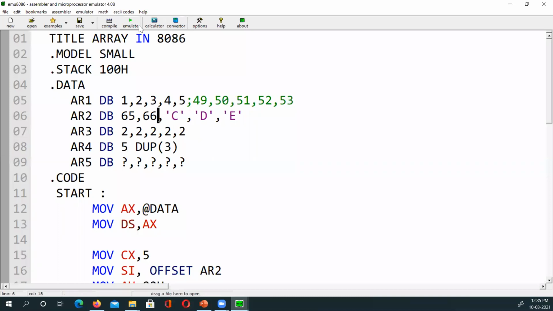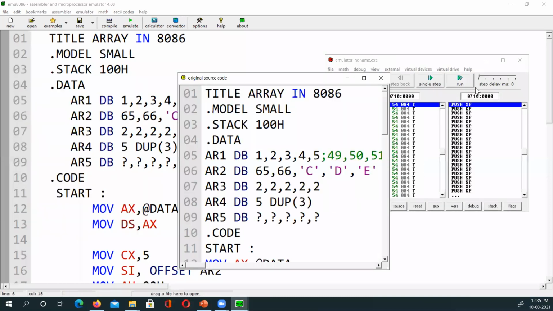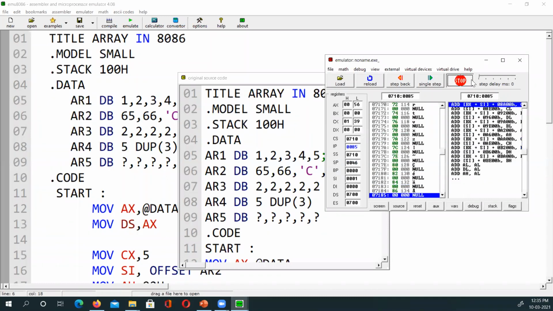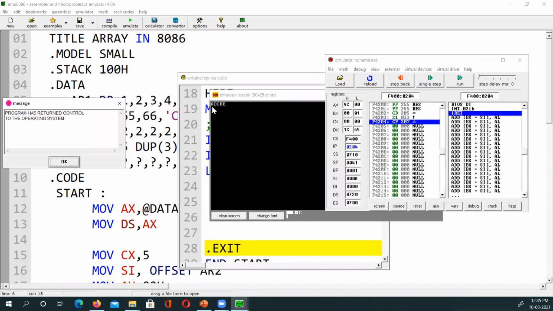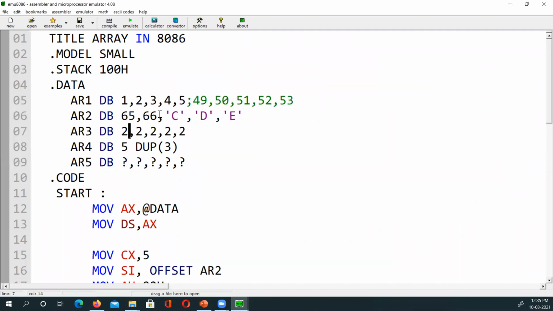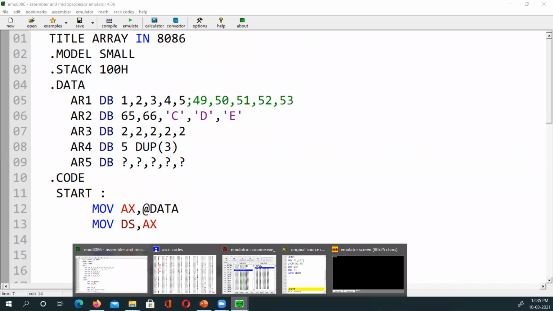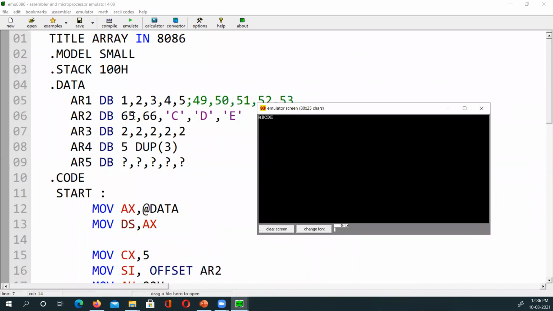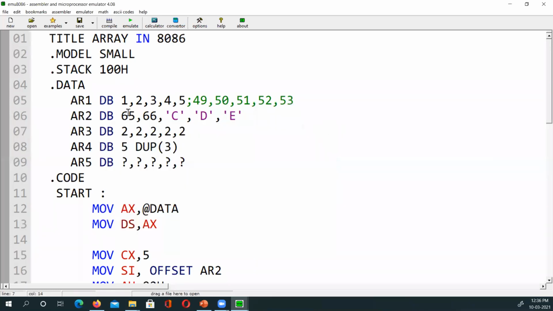If we run it, it will still give us the correct answer. If you see, run it, it's still giving A, B, can you see? It is still giving A and B. I wrote here 65 and 66, then C, D, E, but my answer is coming correct, A, B, C, D, E. Why so? Because whether you write 65 or A in single quotes, it is one and the same thing. It's already ASCII. Does it make sense now? Are you getting it?